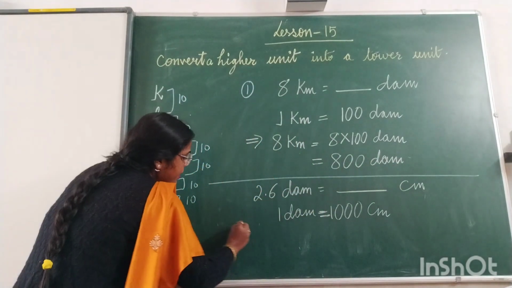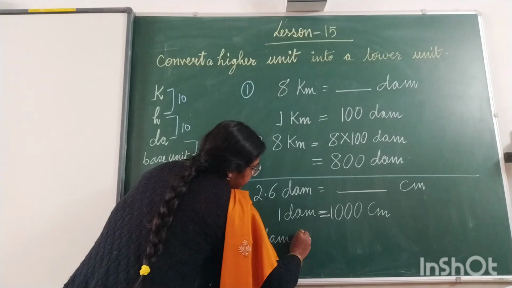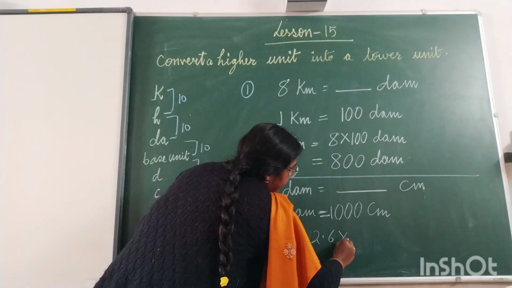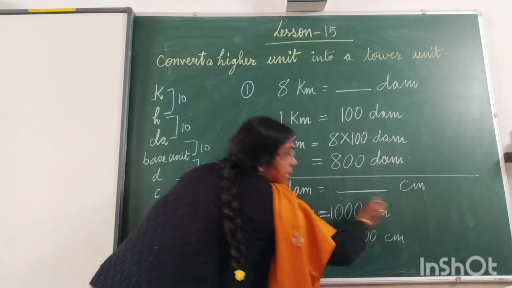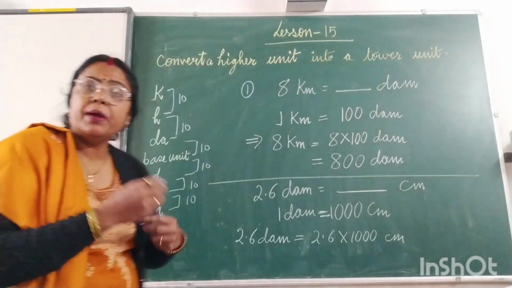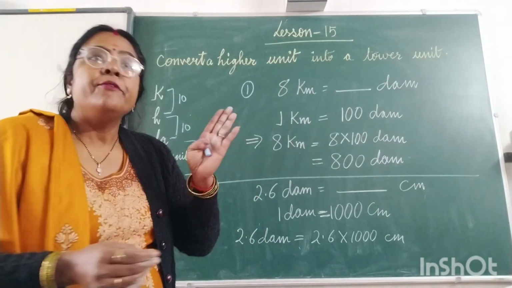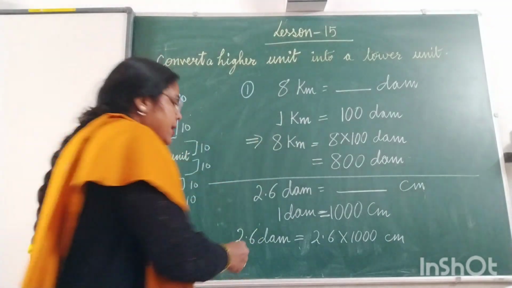So therefore 2.6 decameter is equal to 2.6 multiplied by 1000. And if you remember the decimal lesson, what I told, when we are multiplying the number by decimal number by 10, 100 and 1000, first we'll put the 0 and then decimal will move towards the right side.